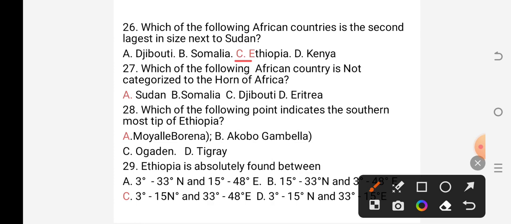The answer is Sudan. Sudan is not categorized under the Horn of Africa. The Horn of African countries are Ethiopia, Somalia, Djibouti, and Eritrea.